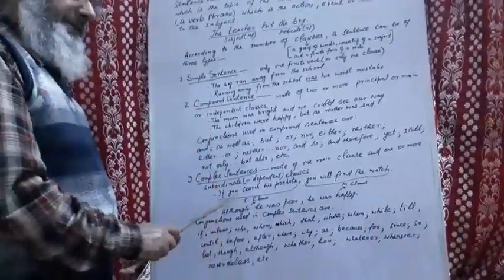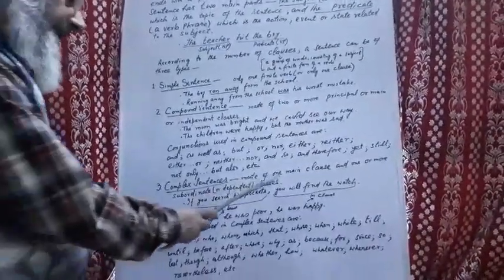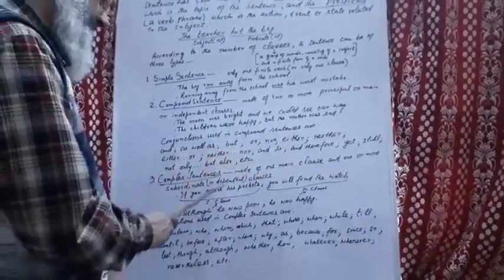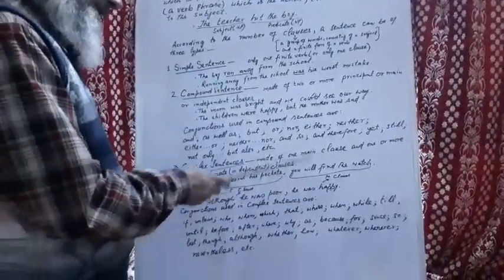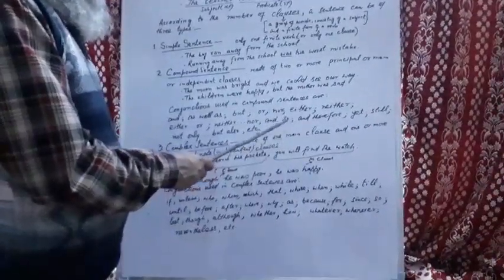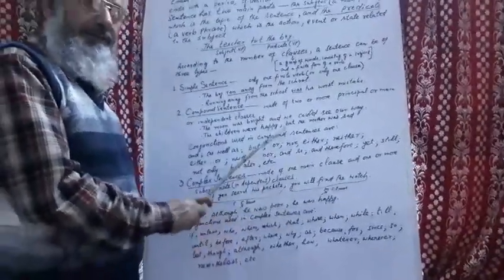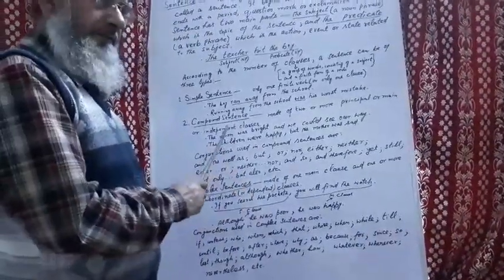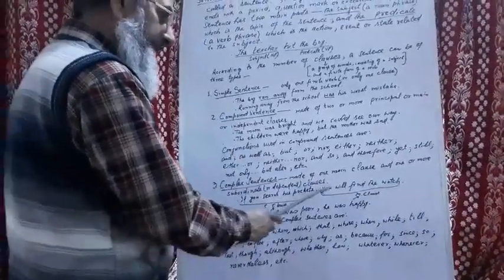The third type of sentence is the complex sentence. A complex sentence is made of one main clause and one or more subordinate clauses or dependent clauses. A subordinate clause or dependent clause is a clause that cannot stand on its own as a sentence. It does not give a complete sense, and it requires a main clause to complete the sentence. For example: if you search his pockets, you will find the watch.